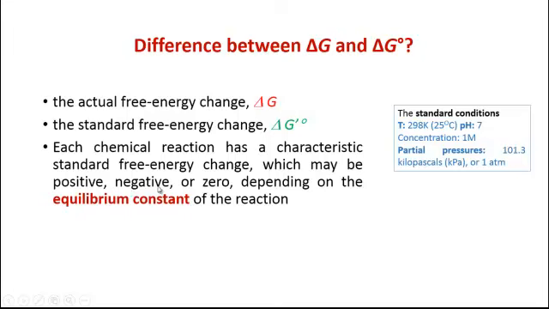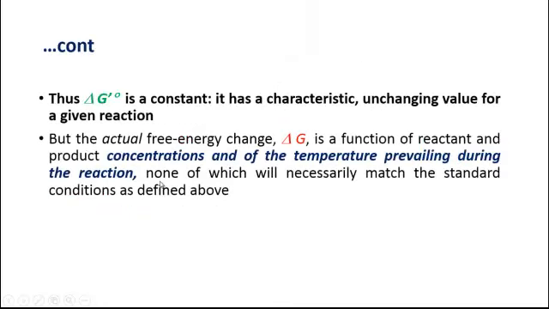Each chemical reaction has got a characteristic standard free energy change, and the value of standard free energy change can be either positive or negative or zero, depending upon the equilibrium constant of the reaction. So we might have understood now that the value of delta G prime naught for a reaction is constant because of the fact that the reaction has taken place under some standard conditions of temperature and pressure. Meaning, if you talk about a particular reaction, then for a particular temperature and pressure the value of delta G prime naught will always remain the same.